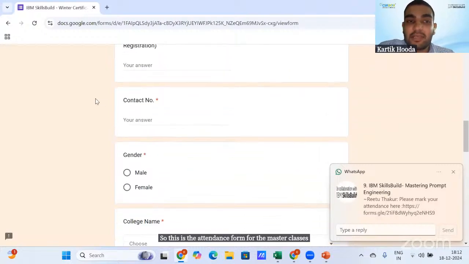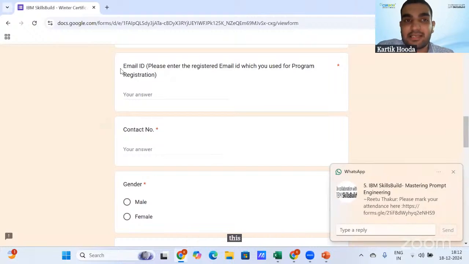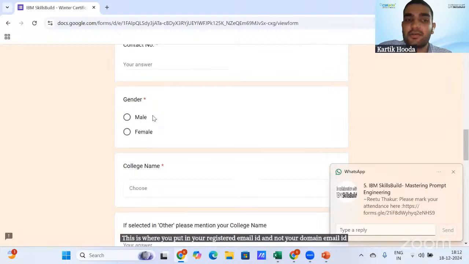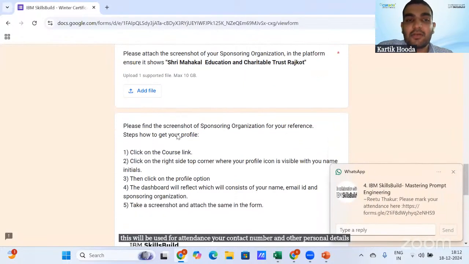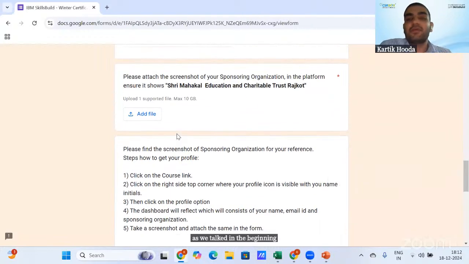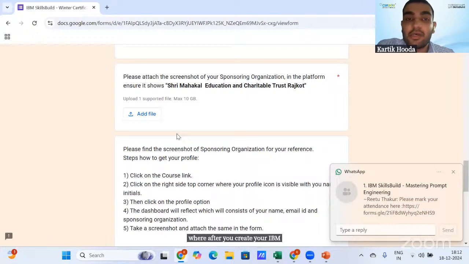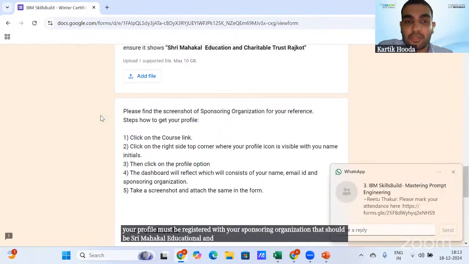So write your name and your email ID. This is where you put in your registered email ID and not your domain email ID. This will be used for your attendance, your contact number, and other personal details. And in the end, you have to upload a file, as I said in the beginning, where after you create your IBM Skillsbuild account, your profile must be registered with your sponsoring organization. That should be Sri Mahakal Educational and Charitable Trust Rajkot.